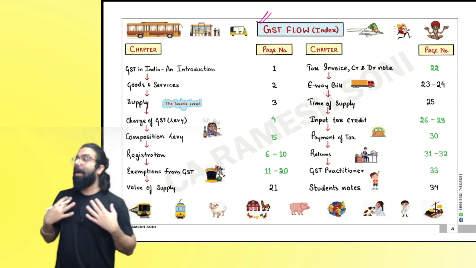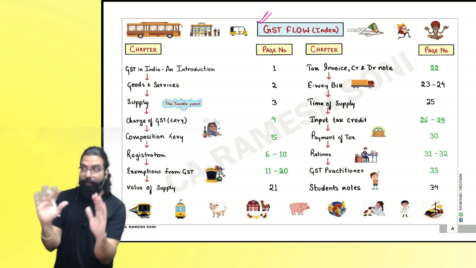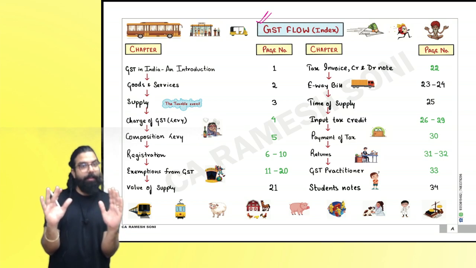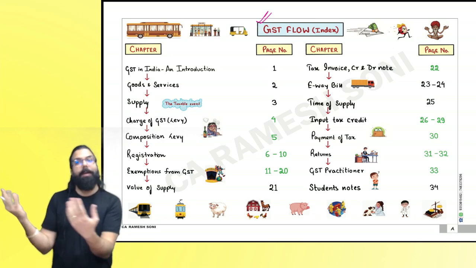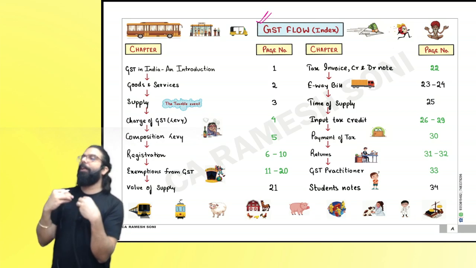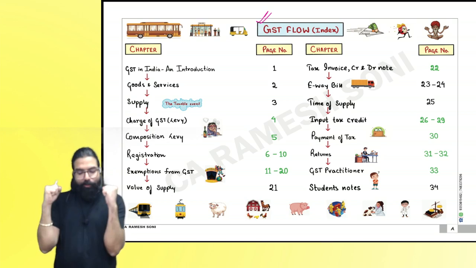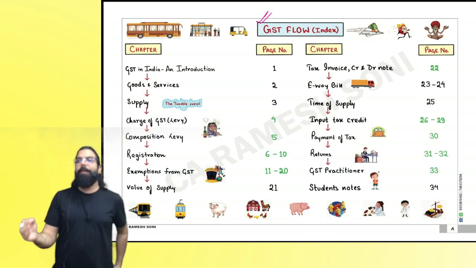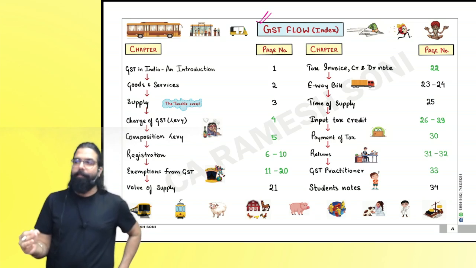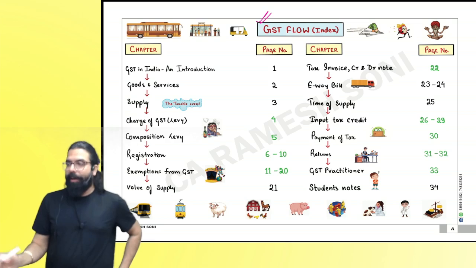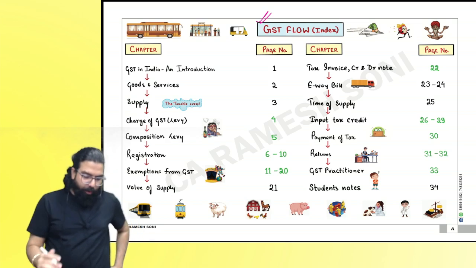I feel, my feeling and the examiner's feeling can be different. Right, everyone? Always remember, my feeling and the examiner who's setting the paper can be different. But I will tell you what are the points you should at least not miss. Are we clear, everyone? Let's now do the ABC analysis for your CA Intermediate May 23 exam.